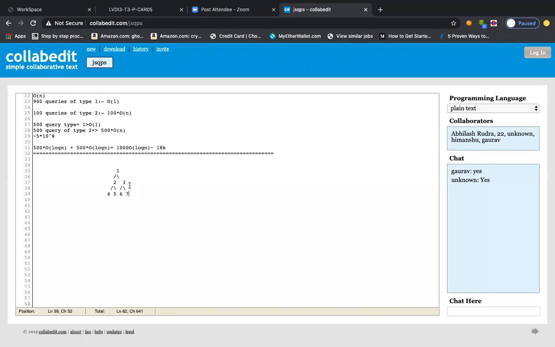So you can see that each time we are increasing the level. On the first level only 1 was there, on the second level 2, the number got doubled, right? So initially 1 element, now 2 elements are there. In the next level you can see that 4 elements are there, right?